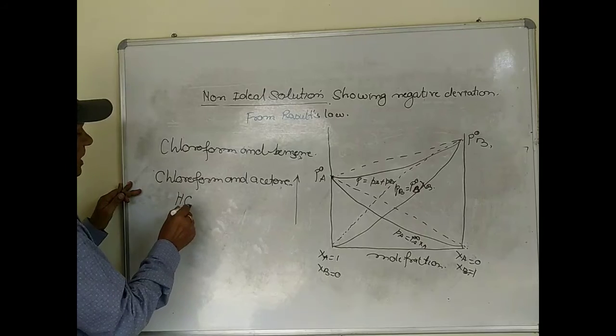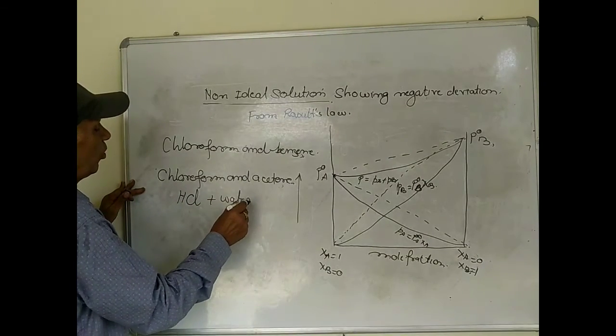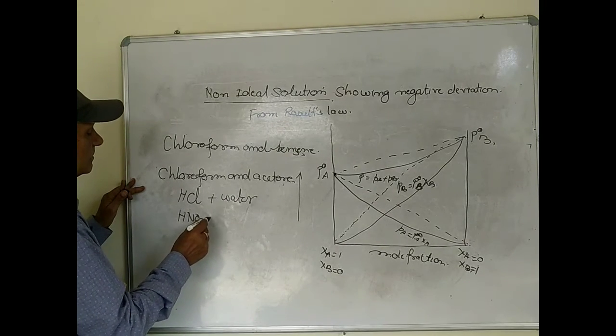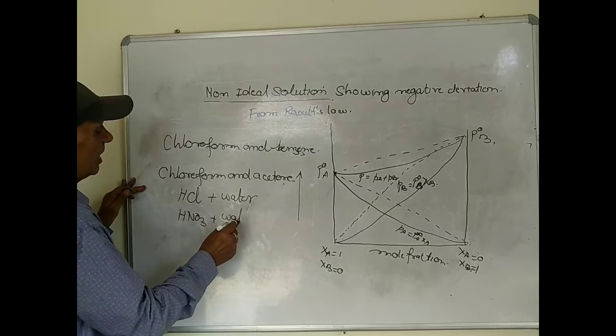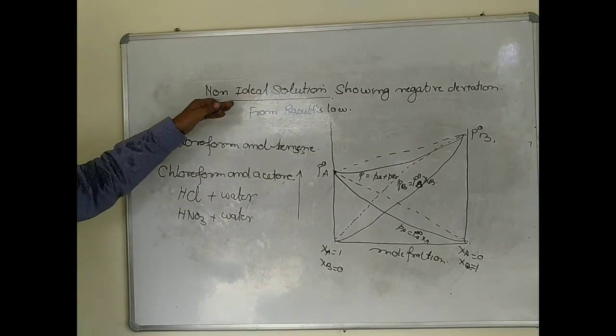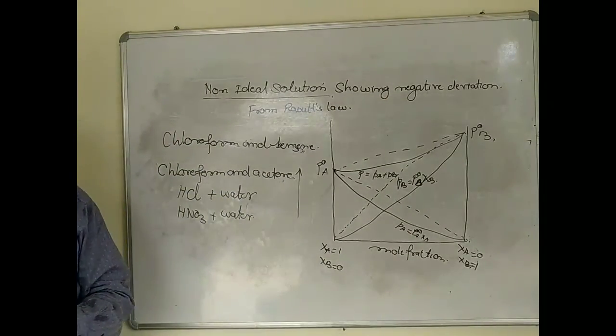Hydrochloric acid, hydrogen chloride gas, and water, nitric acid and water. So all these are examples of non-ideal solutions showing the negative deviation.